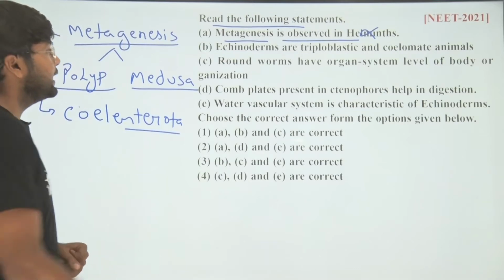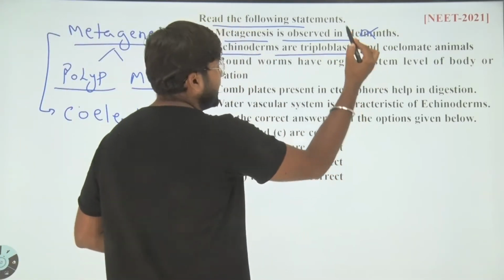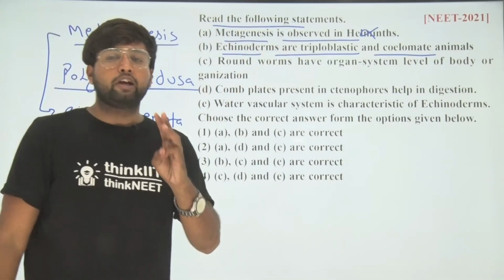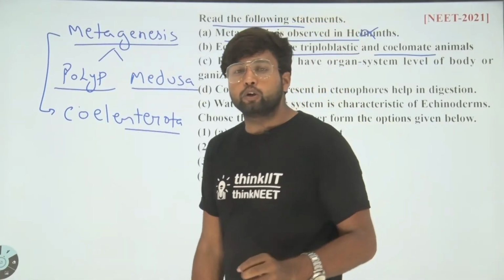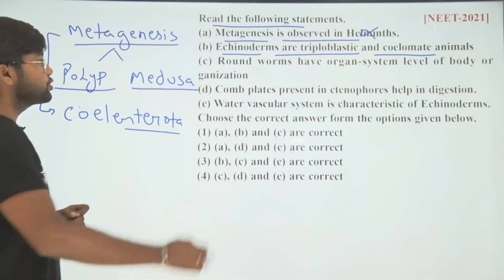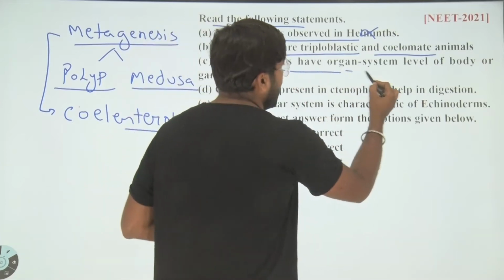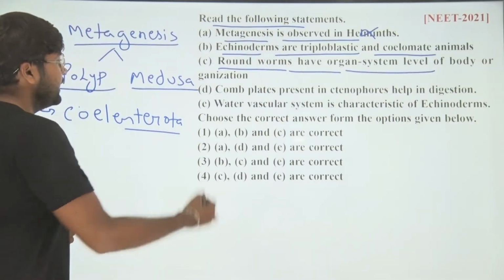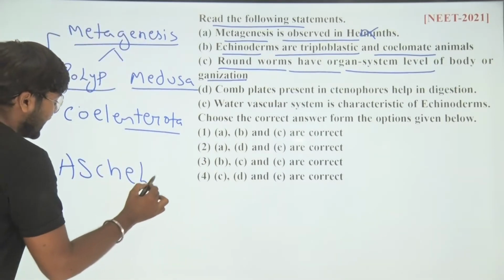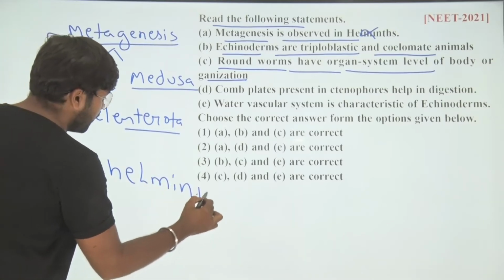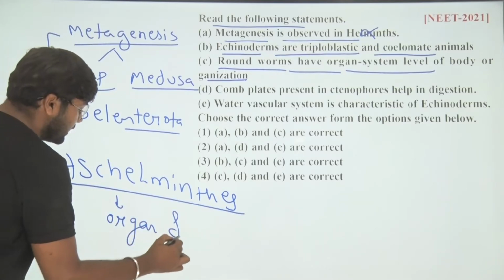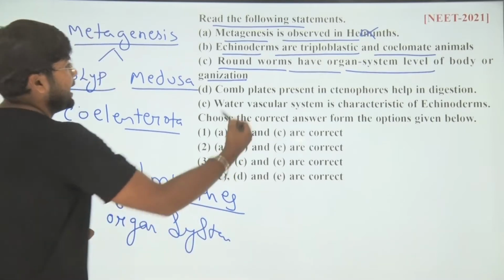The next one is, echinodermata are triploblastic and coelomate animals. It is a correct statement, that echinodermata have all three layers, ectoderm, endoderm and mesoderm, with a true body cavity which is named coelom. The next statement is, roundworms have organ system level of organization of body. The roundworm belongs to Aschelminthes, and Aschelminthes have organ system level of organization. So this statement is also correct.